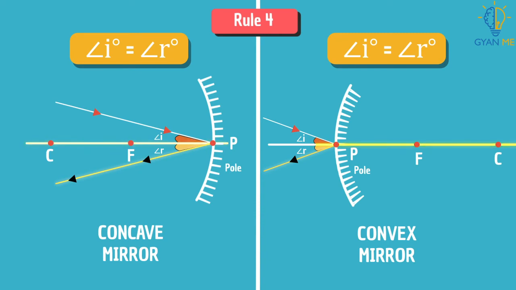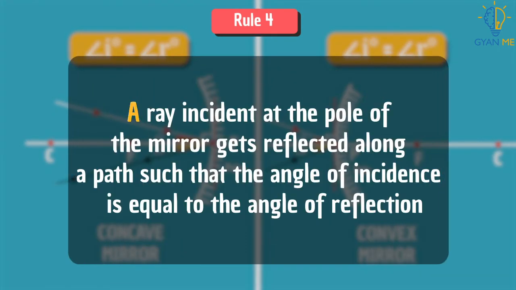Here in this case, as you can see, our principal axis is itself a normal, because we already know that the principal axis is always at 90° to the mirror at its pole. So after the reflection, the reflected ray will make the same angle as the angle of incidence with the principal axis. Thus, a ray incident at the pole of the mirror gets reflected along a path such that the angle of incidence is equal to the angle of reflection.